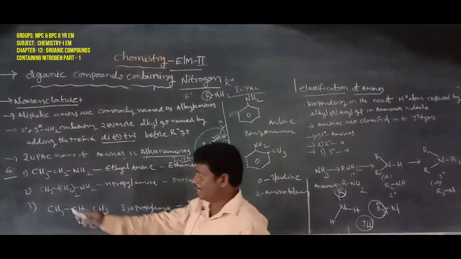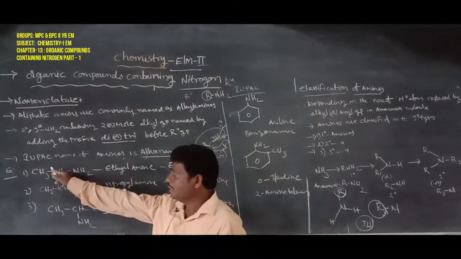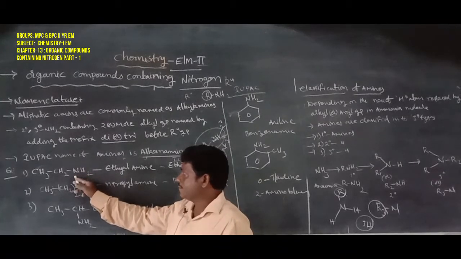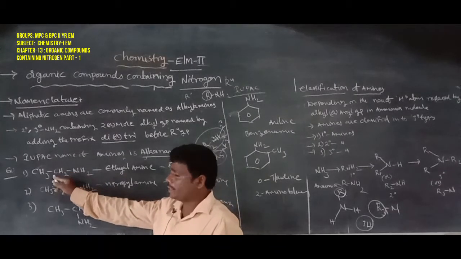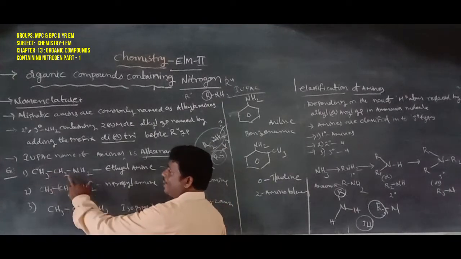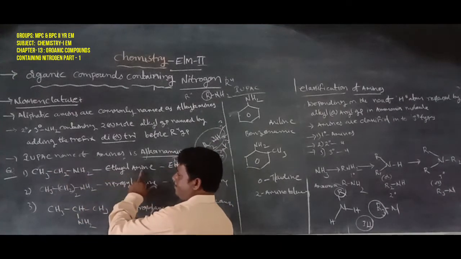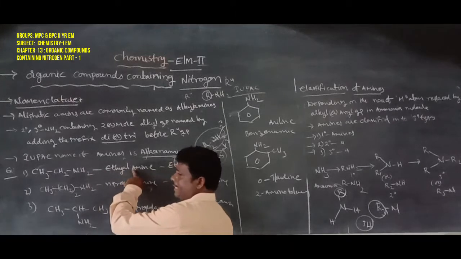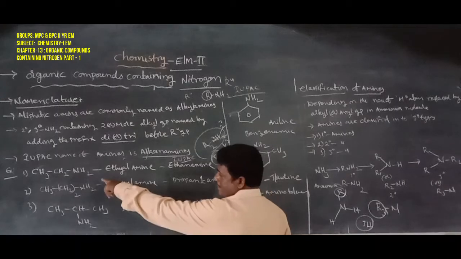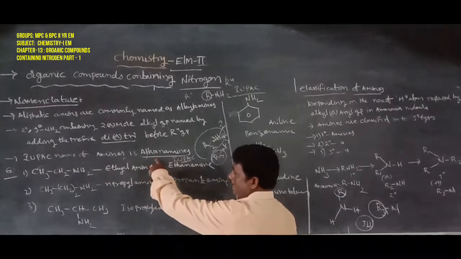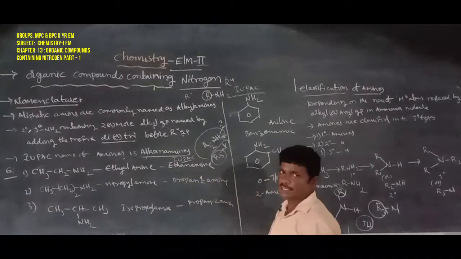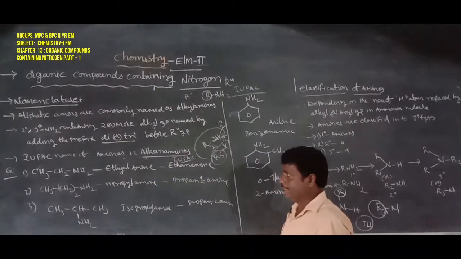IUPAC names of amines are called alkanamines. So here are two carbon atoms, called eth. Here is the ethyl group, CH3-CH2, an alkyl group. Ethyl plus NH2 is ethylamine, the common name. Next, the IUPAC name: eth plus amine gives ethanamine.